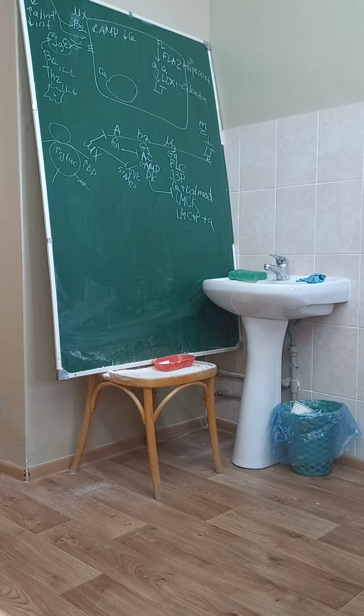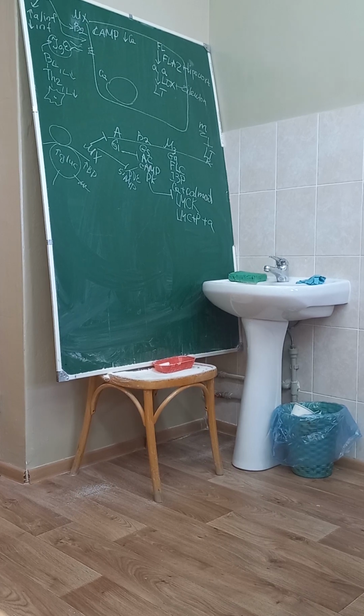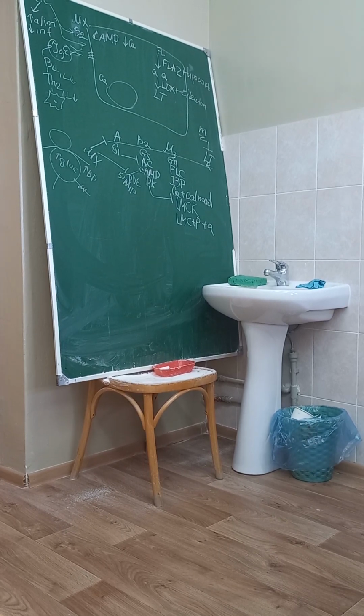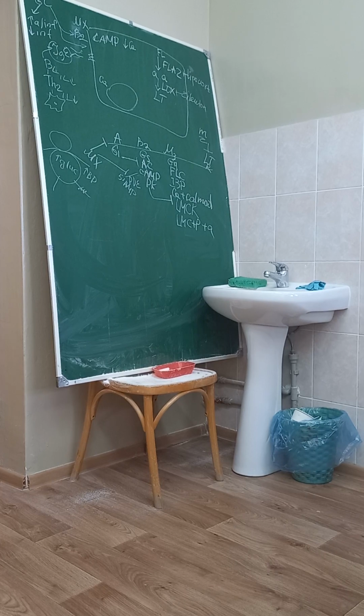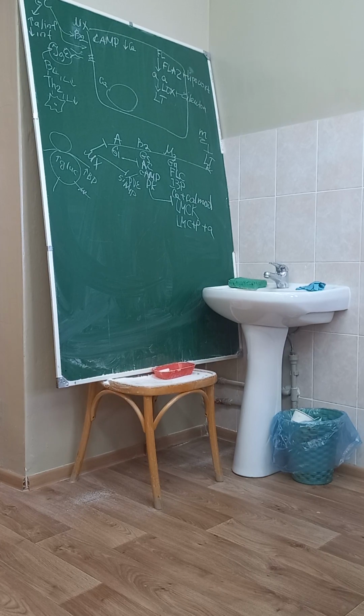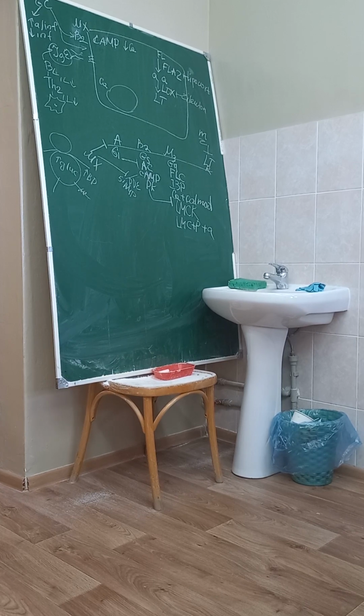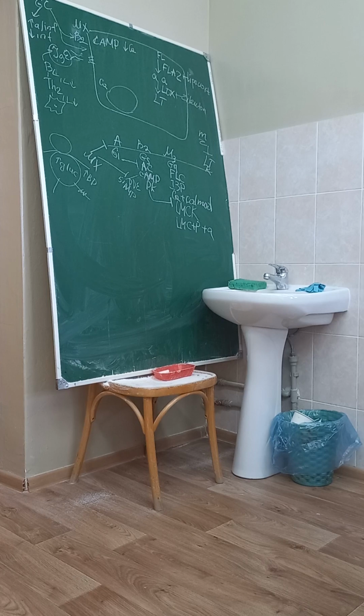What drugs do you know? Glucocorticoids. They can be inhaled or oral agents. An oral agent is prednisone, and inhaled agents are fluticasone, budesonide and beclomethasone.